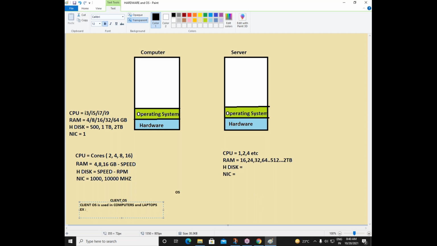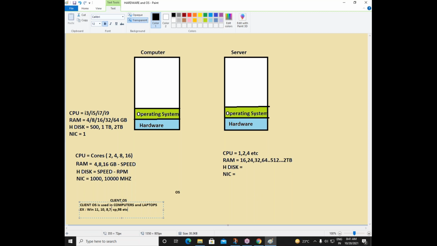Examples of client OS are Windows 11, Windows 10, Windows 8, Windows 7. I'm just writing the most famous ones that you know maybe. Windows XP also maybe you're aware of. Windows 98, etc. There was something called Vista, Millennium, 2000, 95. There are some more operating systems, and I'm just writing the most famous ones. So these are the client operating systems we have, and these operating systems we use in our computers or laptops.